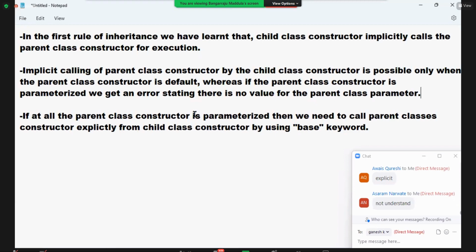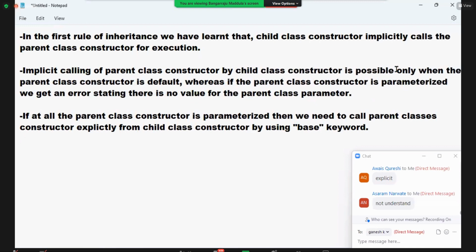Okay. So implicit calling of parent class constructor by child class constructor is possible only when the parent class constructor is default. Whereas if the parent class constructor is parameterized, we get an error stating there is no value for the parent class constructor's parameter. Okay, now what is the solution?